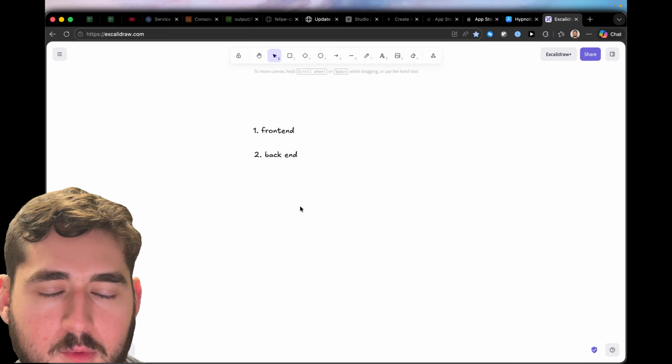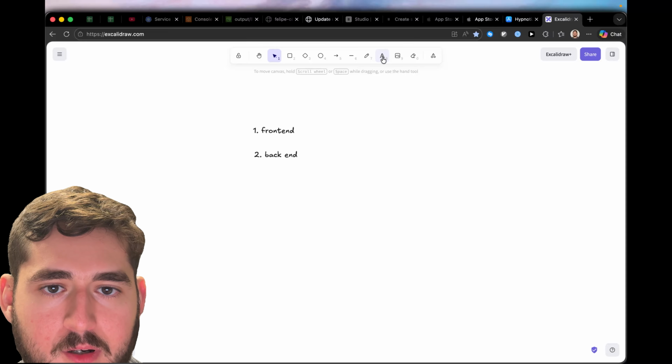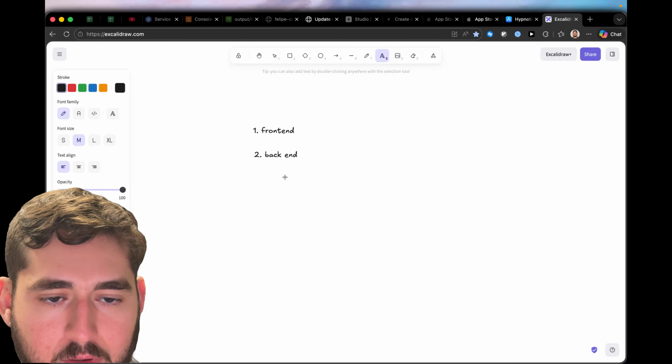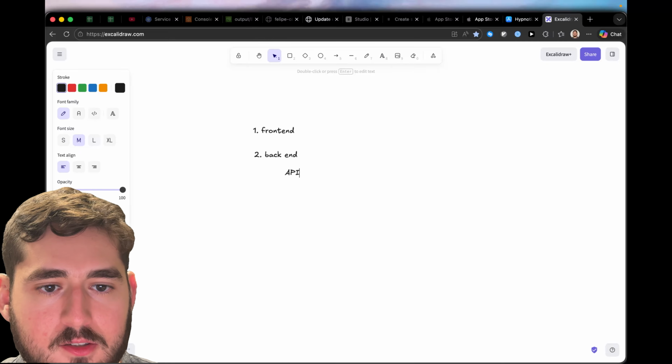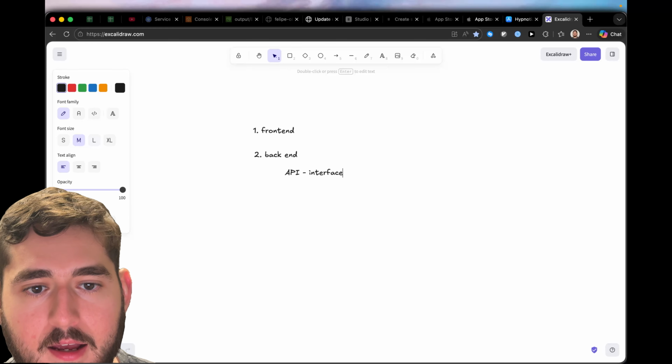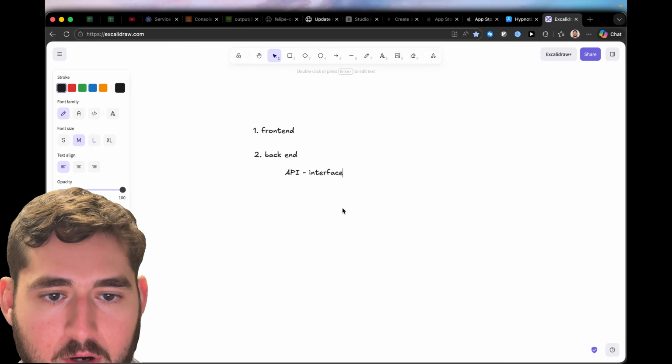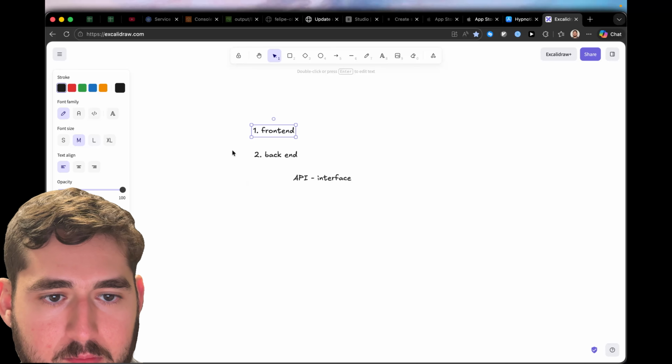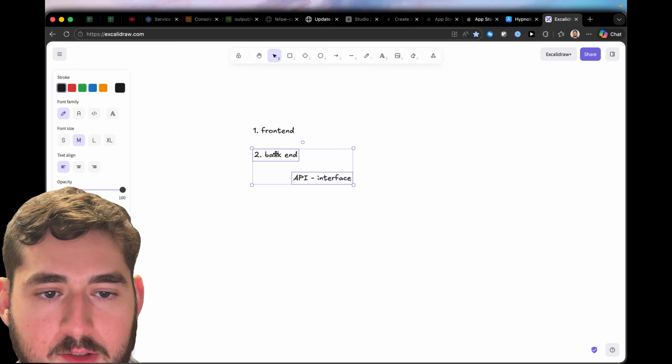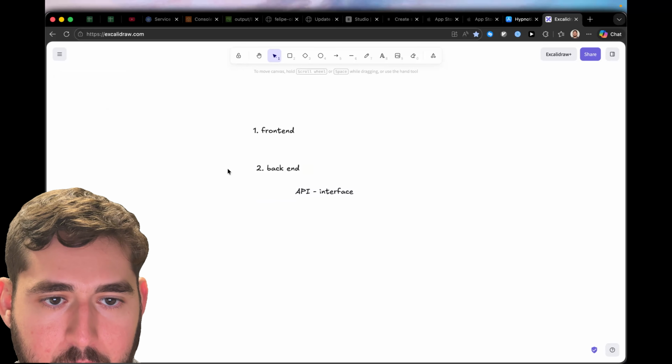So what back end really looks like is it's about building something called an API. So an API is just an interface that's going to let you or let the user access the core data of your app. So these two things, front end and back end, are completely different, and you need to have both in order to have a functioning app.